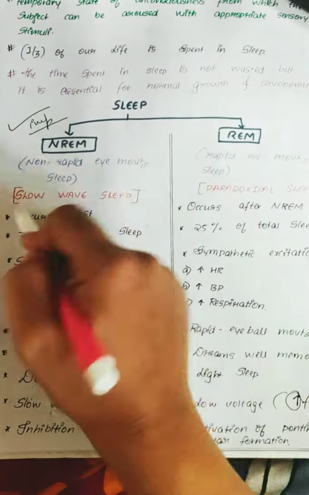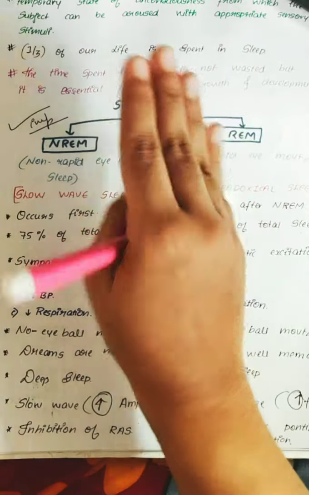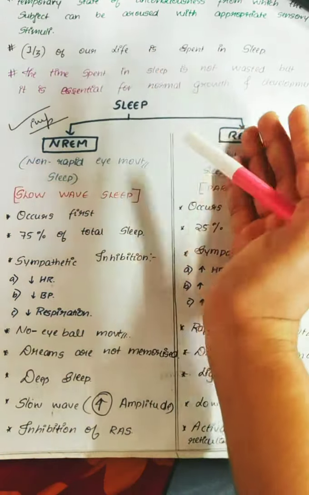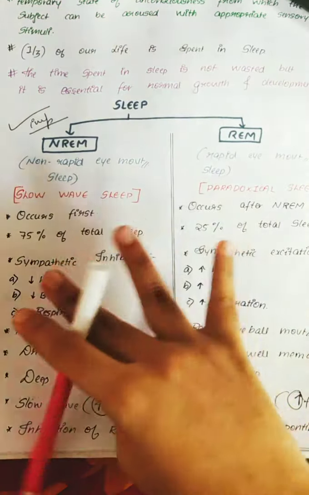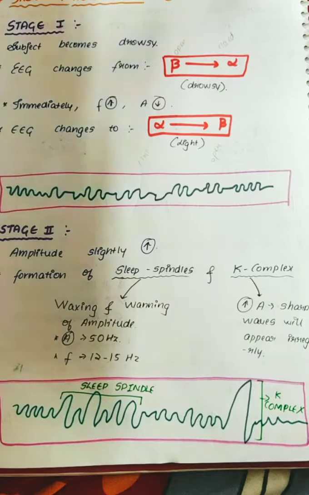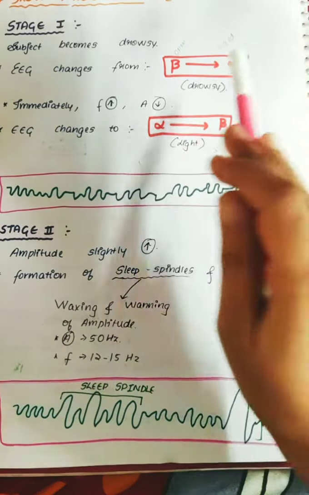Now NREM sleep, slow wave sleep, has 4 important stages, which is very important, and it's good if you know these 4 stages, as it will fetch you some marks. So now we look at the 4 stages of slow wave sleep. Slow wave sleep is also called non-rapid eye movement sleep.